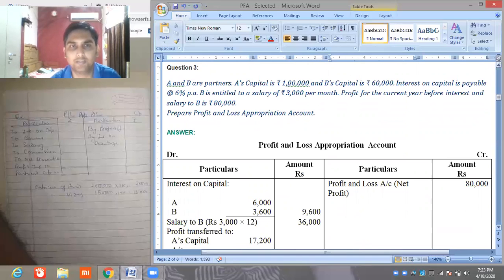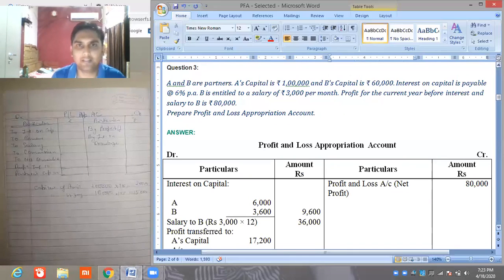Again, question number 3. A and B are partners. A's capital is 1 lakh, B's capital 60,000. Interest on capital is payable at 6% per annum. B is entitled to a salary of rupees 3,000 per month. Profit for the current year before interest and salary to B is rupees 80,000. Prepare P&L appropriation account.